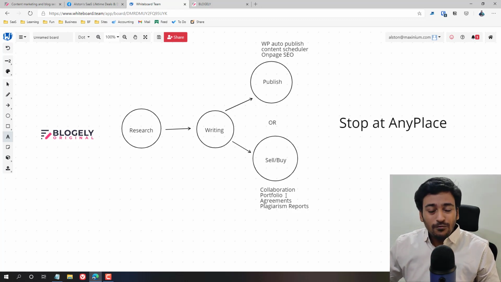Because of so many features, it gets confusing. But the important thing to understand is that you don't need to use all these features in order to use Blockly. Even if you don't want to use it for writing, publishing, or selling purposes, you can just use it for research. Similarly, what I am doing is I am not using publishing, selling or the portfolio. I'm not interested in it.